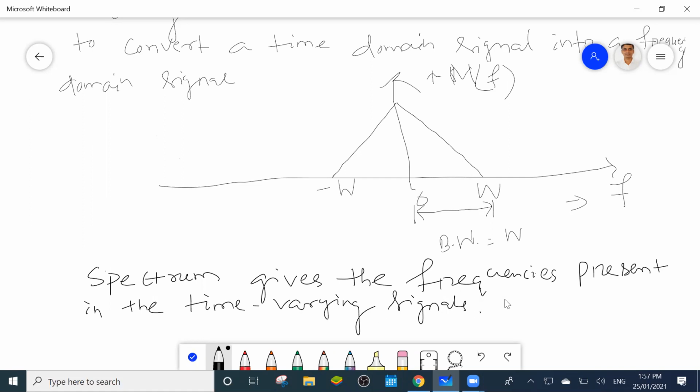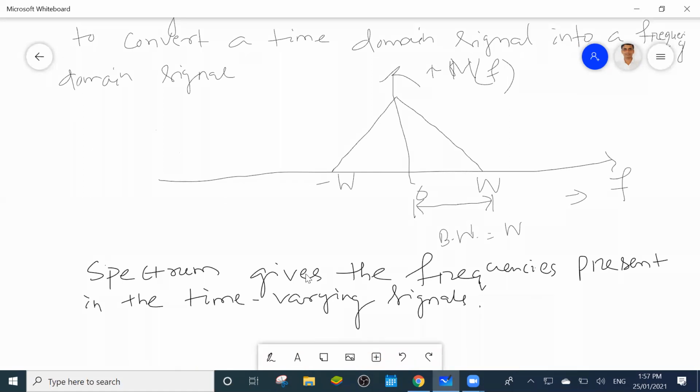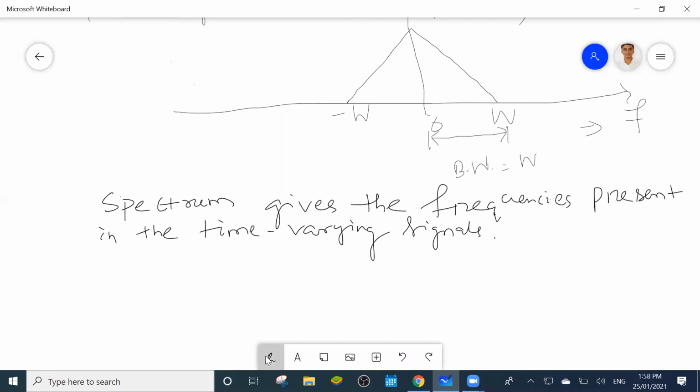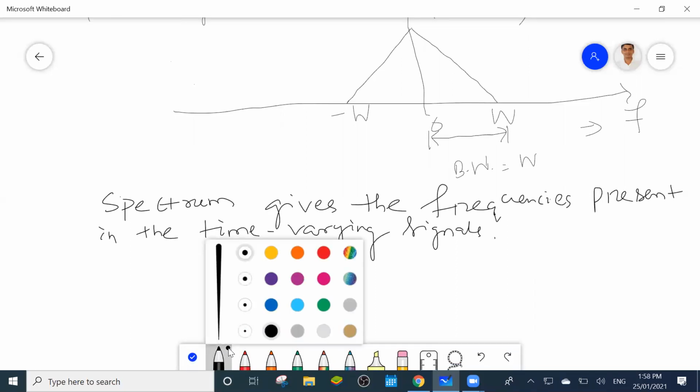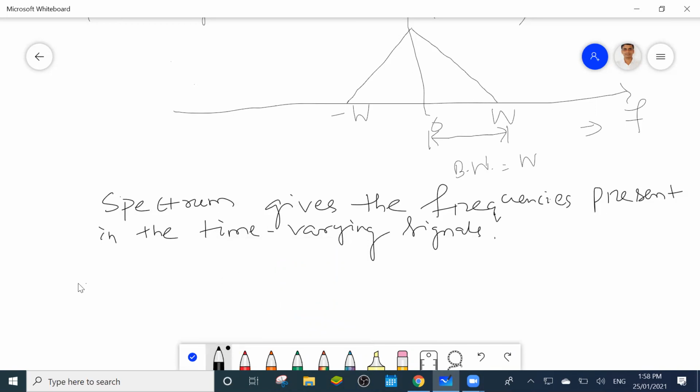Next point you write. Using spectrum we calculate the bandwidth.